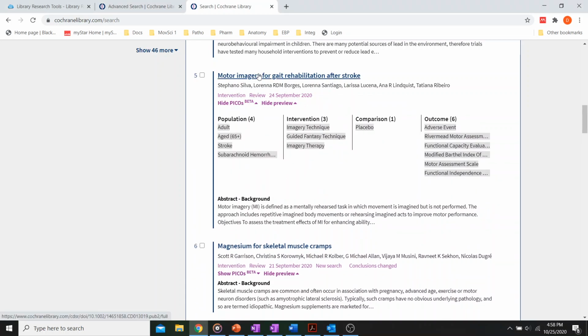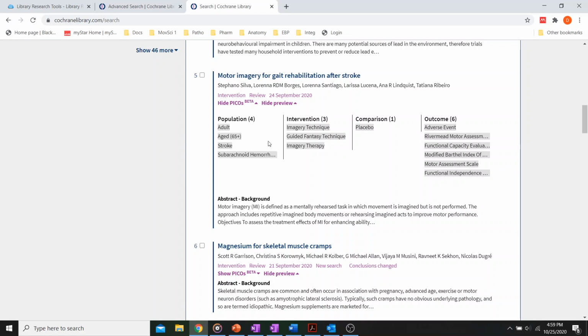So, motor imagery for gait rehabilitation after stroke. So adults with a stroke, or more specifically a subarachnoid hemorrhage: does imagery technique or imagery therapy versus a placebo cause an adverse event, possibly change one of these scales here?